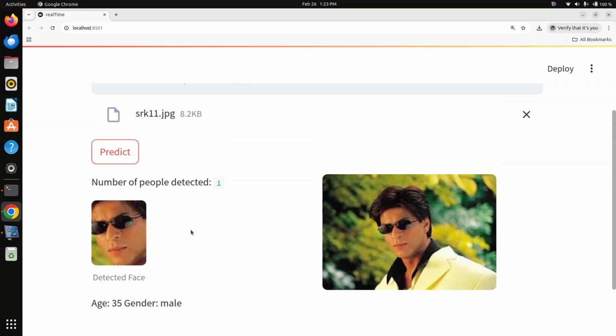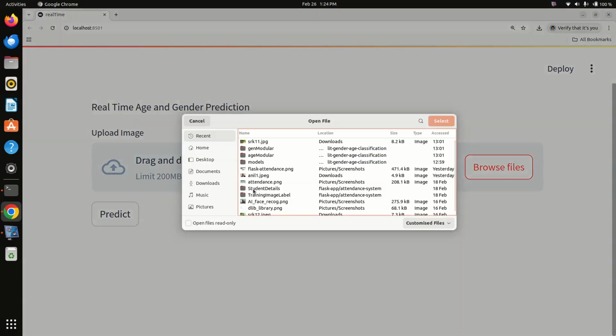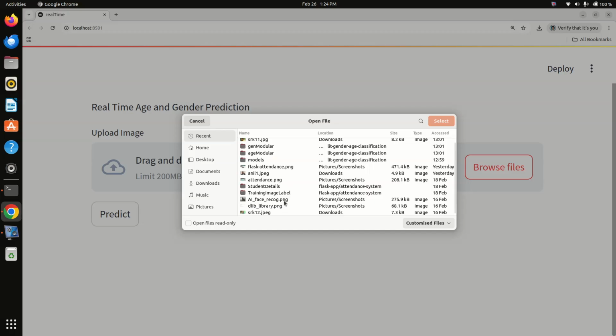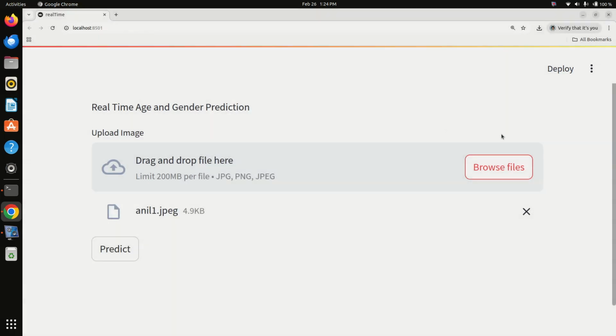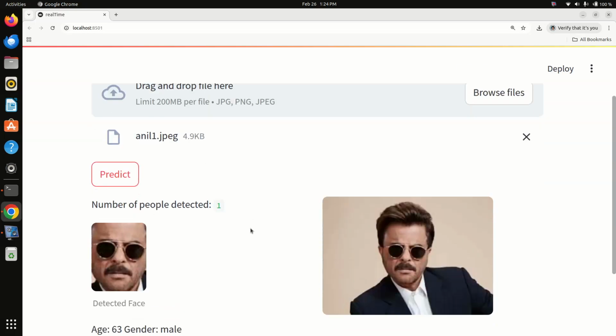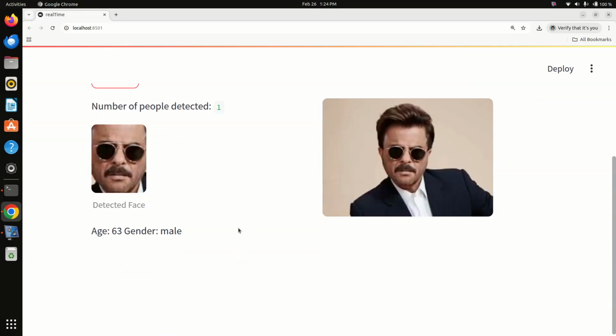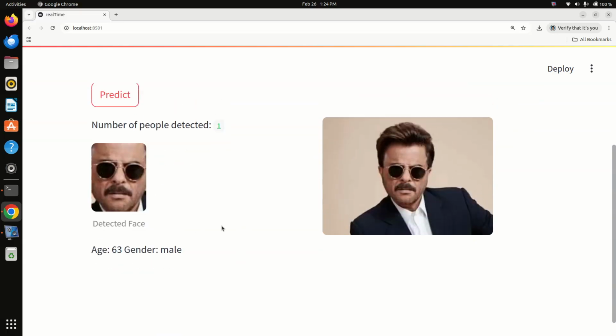Then I will take some aged image of Anil Kapoor. Then we will see what it predicts. Here Anil Kapoor's photo is aged. He does not look a little bit young, and the age is 63, gender is male.